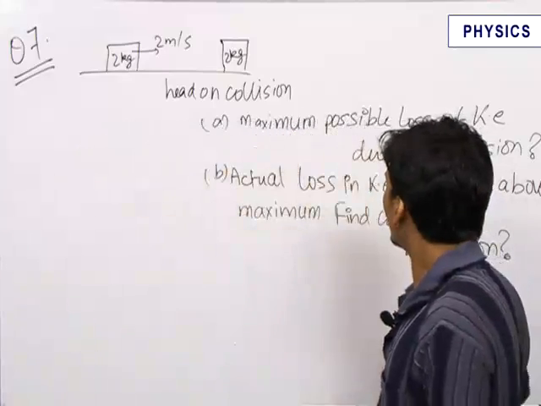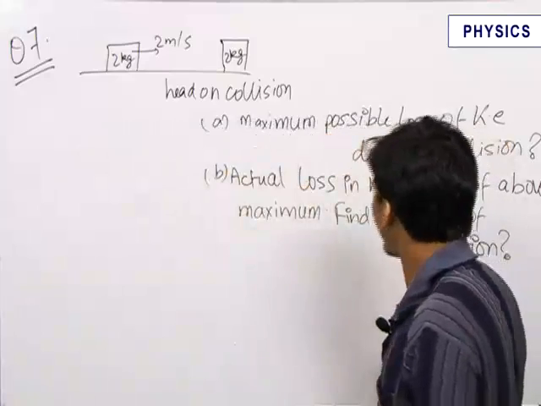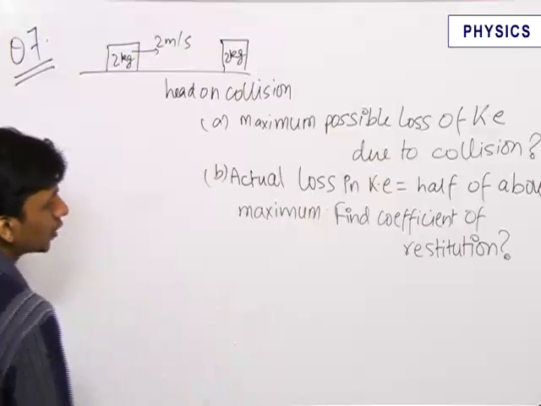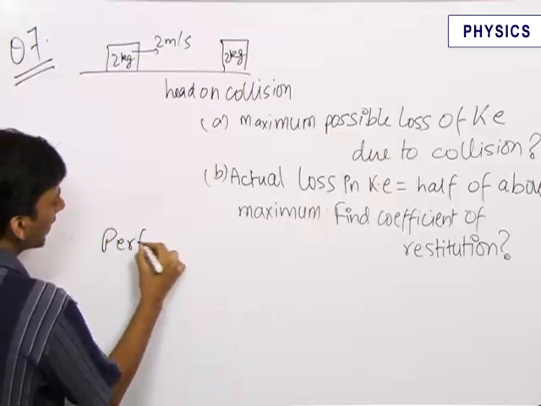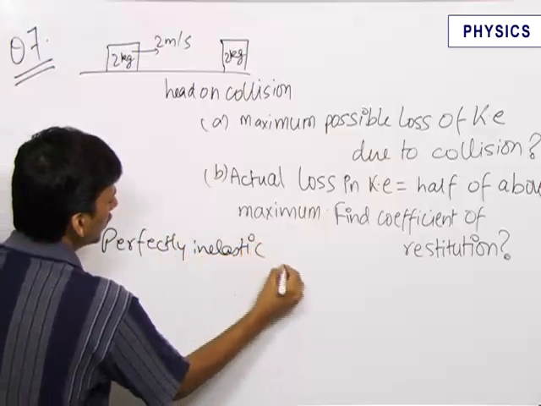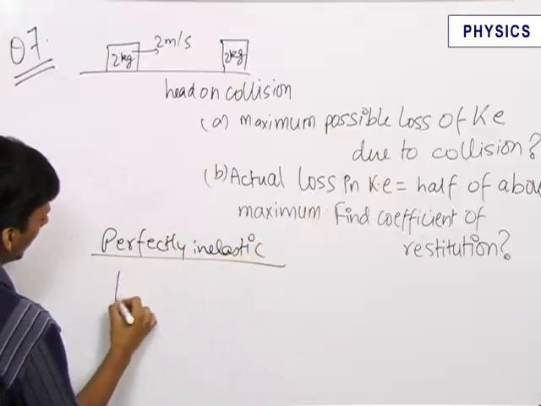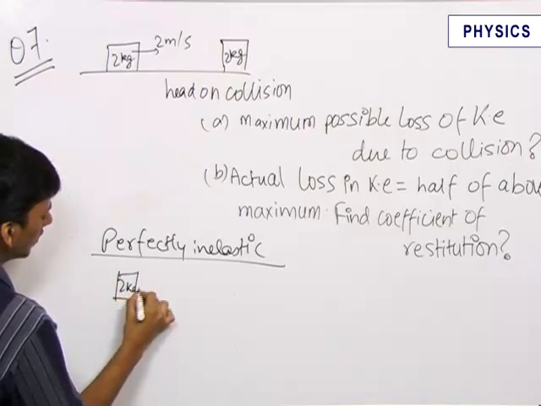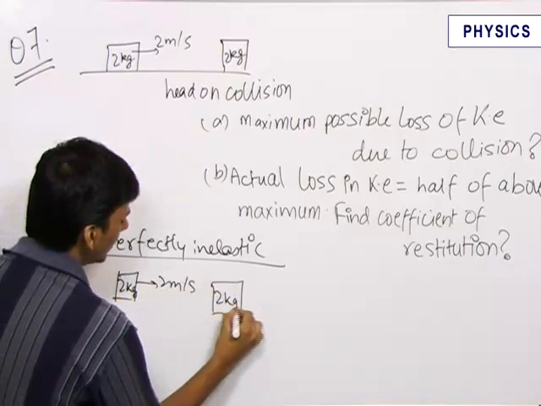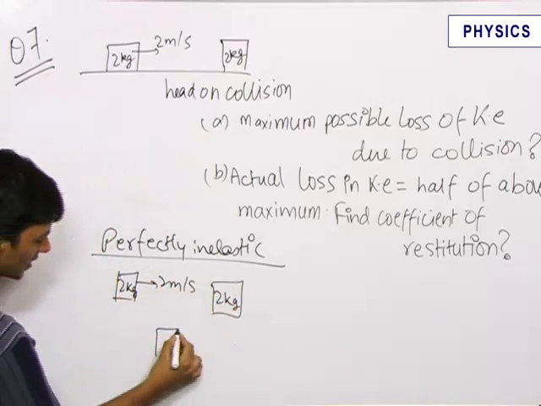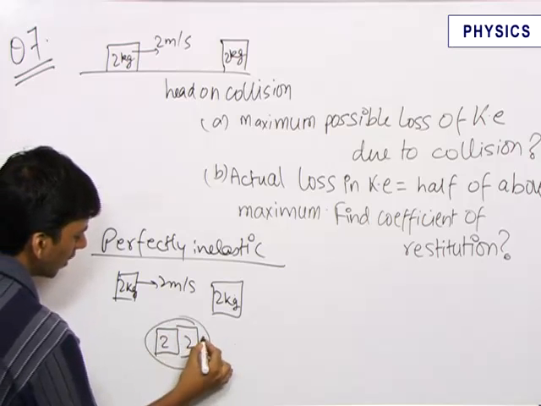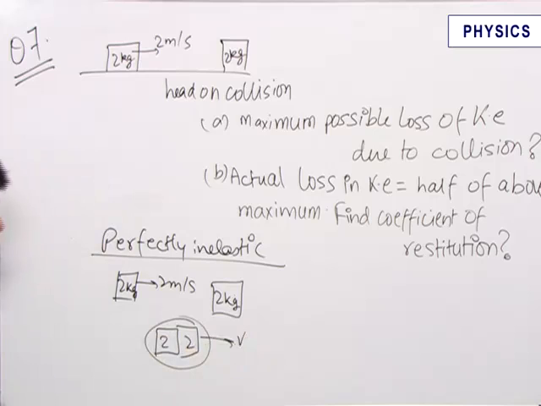So for the first part, when we need to find out the maximum possible loss of kinetic energy in the collision, we'll take the case of perfectly inelastic collision. For perfectly inelastic collision, we know that the two objects after collision stick to each other. This was the initial state. The final state becomes: both these 2 kg objects move together with velocity v.